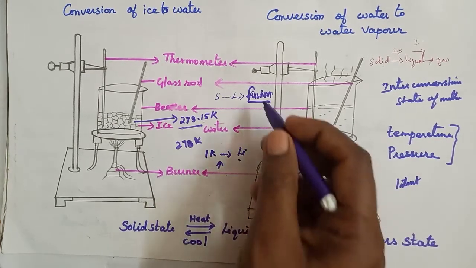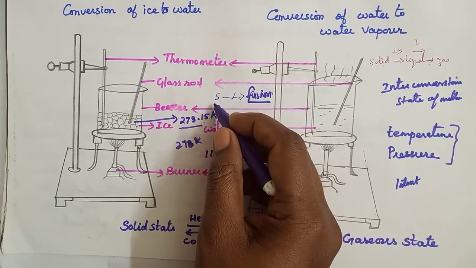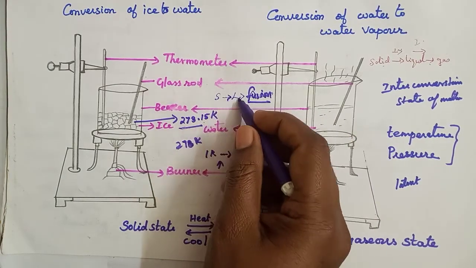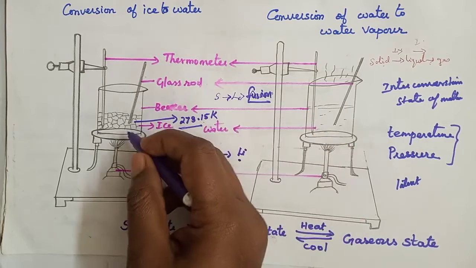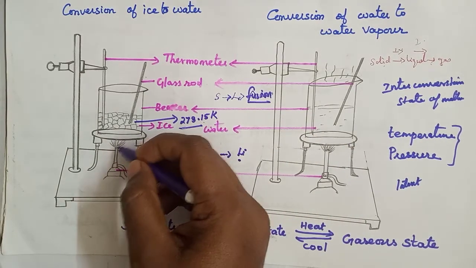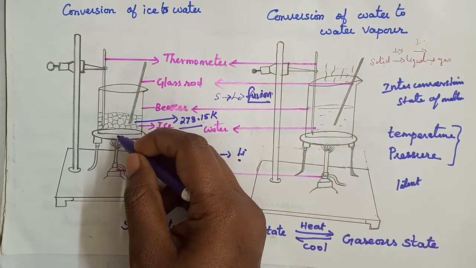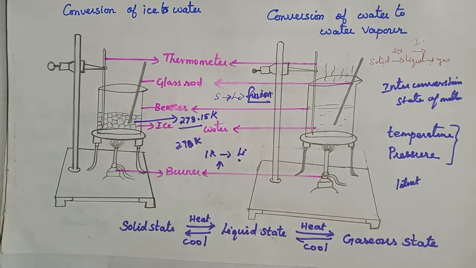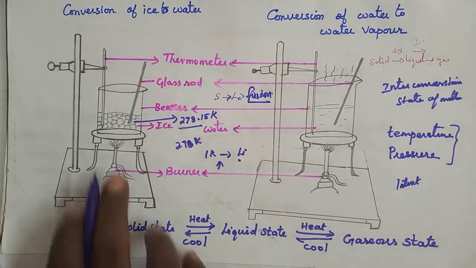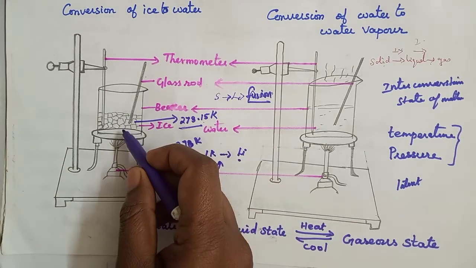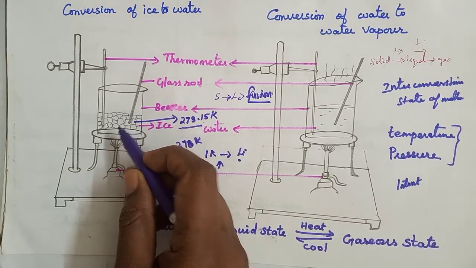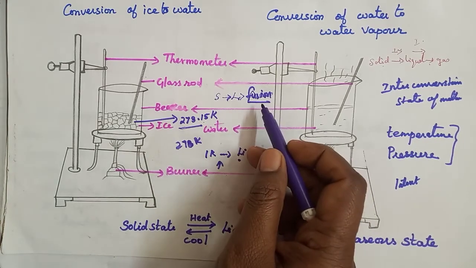So what is fusion? I said solid state converted into liquid state is called fusion. And how? With the help of heat. Yes or no? Keep on heating, then only the ice cubes melt. While these ice cubes are melting, fusion is also happening.